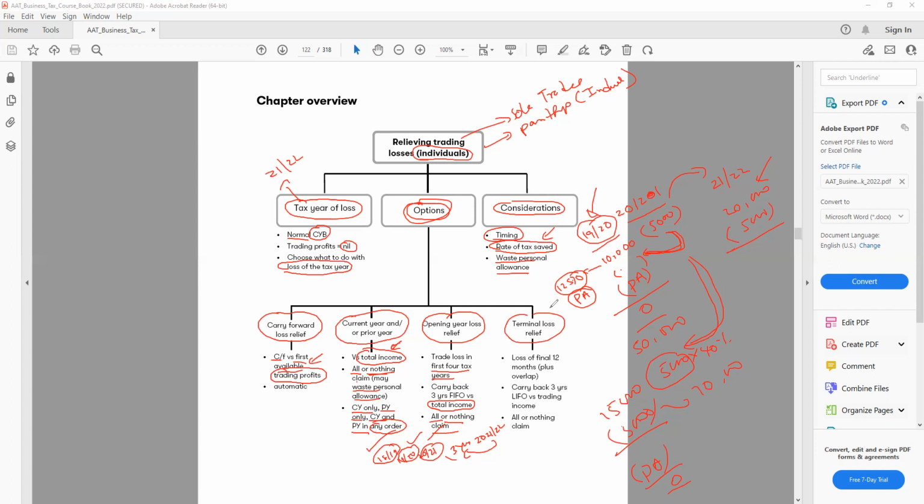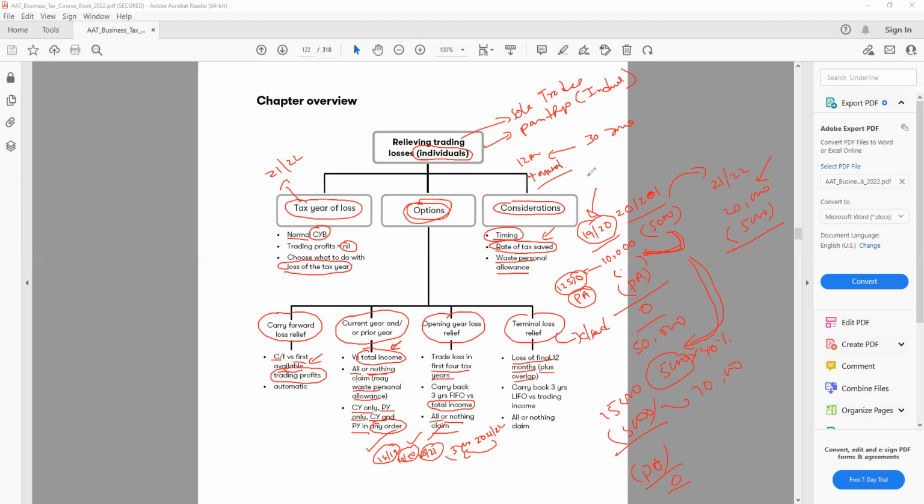Terminal loss relief: when the business closes or ceases trading, we need to look at the loss of the final 12 months. If we have a loss, we need to look at the last 12 months. For example, if I close my business on the 30th of June, I need to go back 12 months. We need to add any overlap profit. So we know what overlap profit is: if the profit is counted twice, we call it overlap profit.